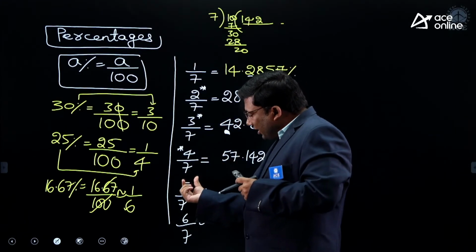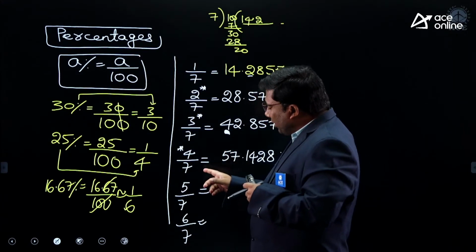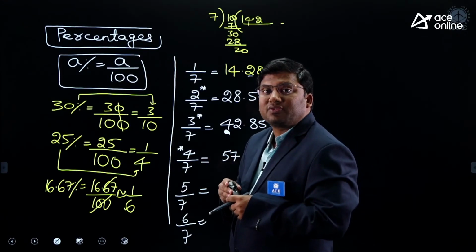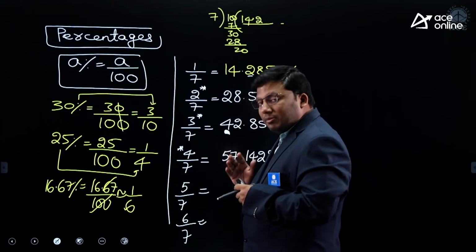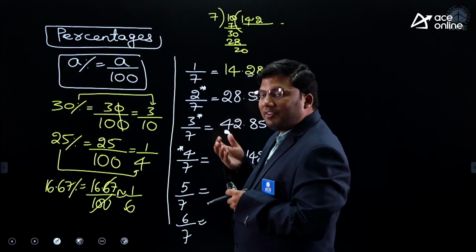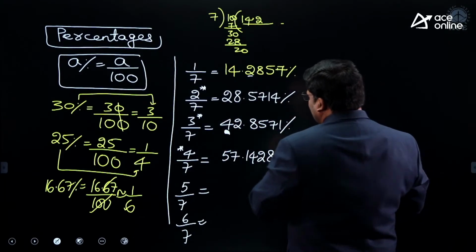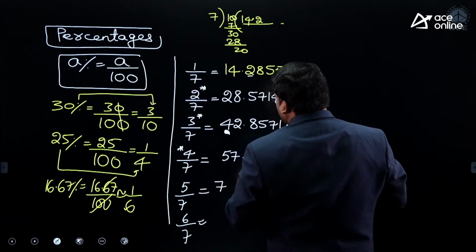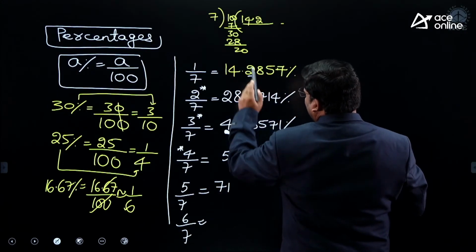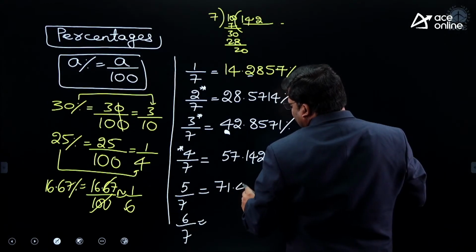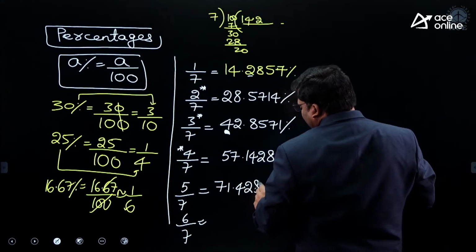I hope the logic is clear. What I did is, I took the numerator and multiplied by 10. 5 tens are 50. 7 goes how many times in 50? 7 sevens are 49, 7 eights are 56. So 7 times it will go. 7 comes to the front: 71.4285.